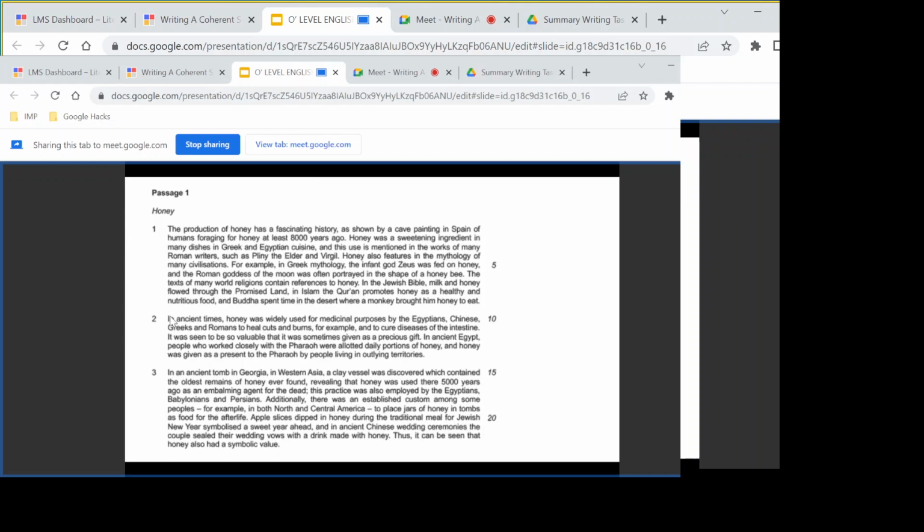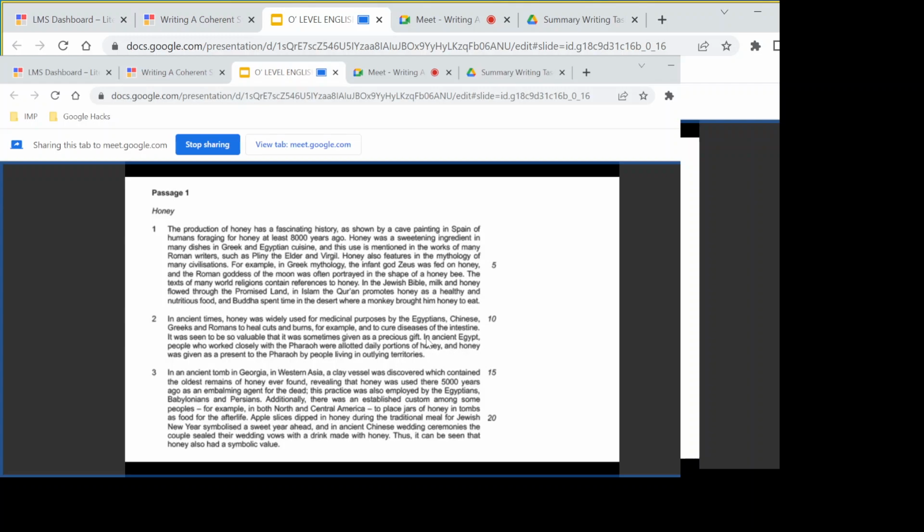Okay, paragraph number 2. In ancient times, honey was widely used for medicinal purposes by the Egyptians, Chinese, Greeks, and Romans to heal cuts and burns. We will write this down. Good. It was used for medicinal purposes and to cure the diseases of the intestine. It was seen to be so valuable that it was sometimes given as a precious gift. We will also write this down.